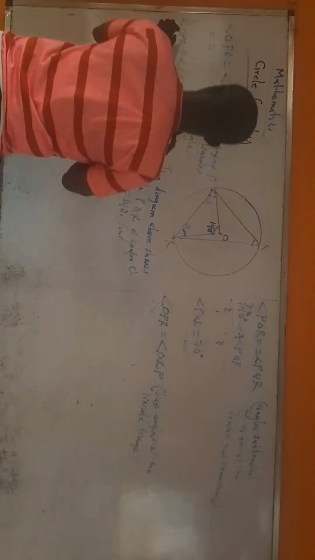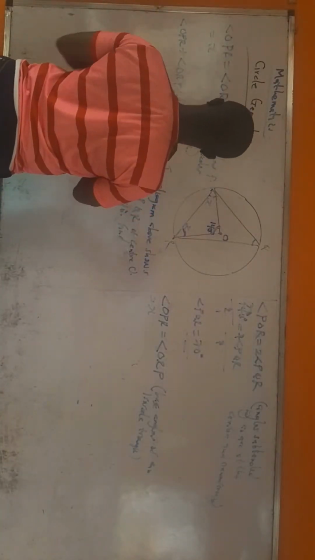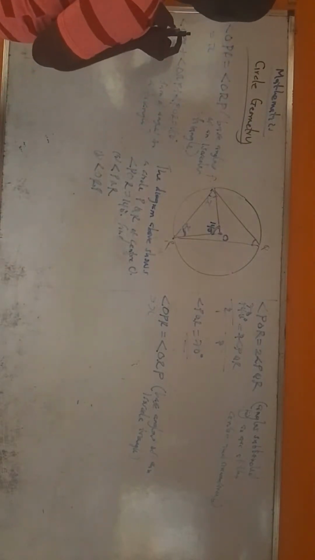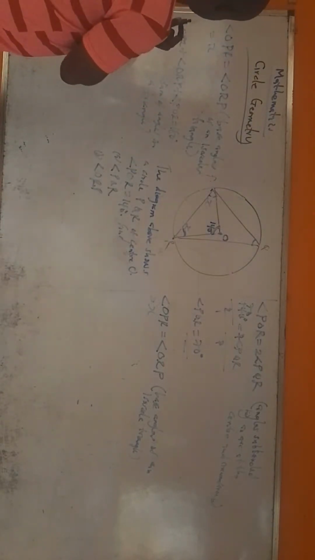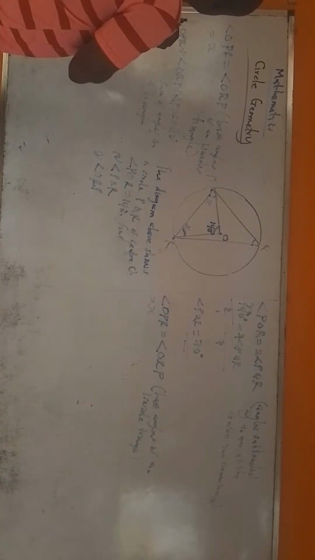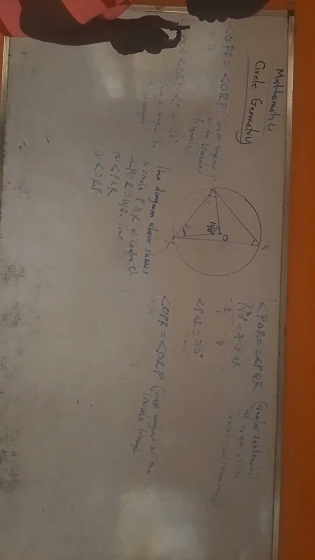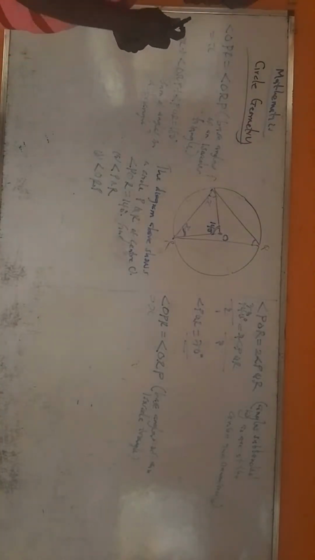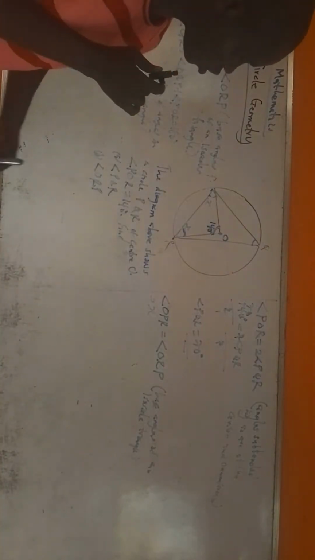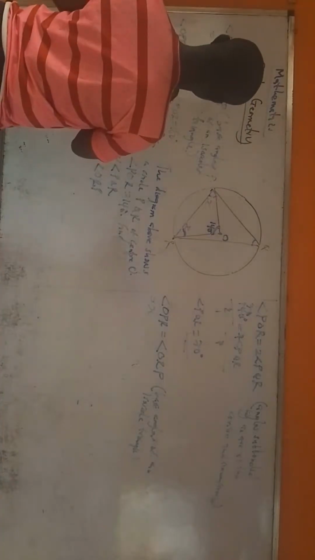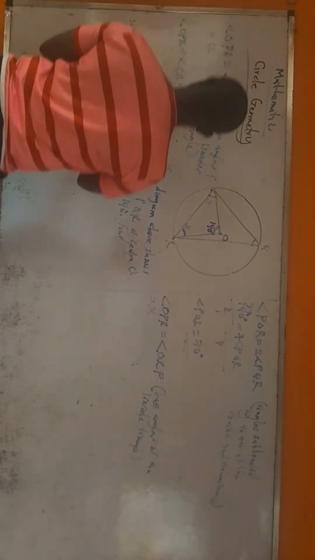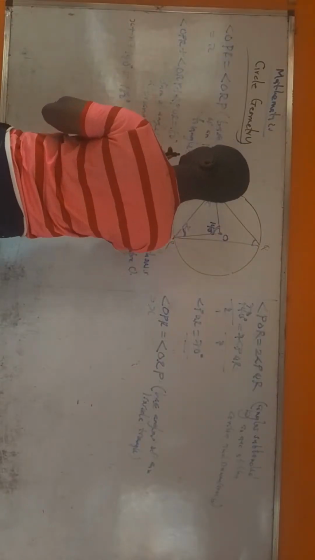Angle OPR plus angle ORP plus angle POR equals 180 degrees. Now, if you look at it, angle OPR is actually x, plus angle ORP, which is still x, plus angle POR, which is 140 degrees. That will give us 180 degrees.